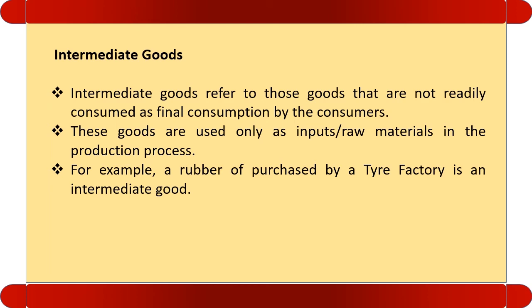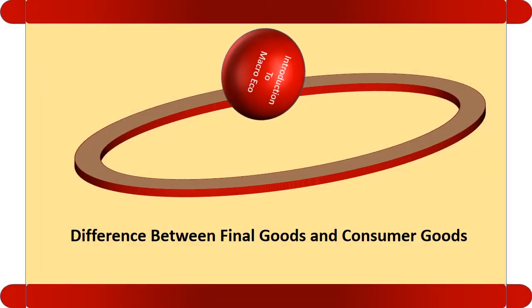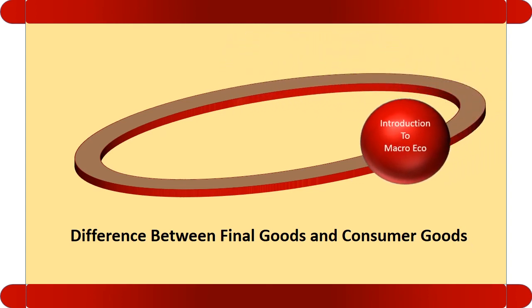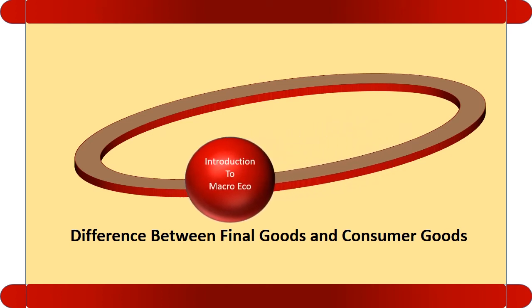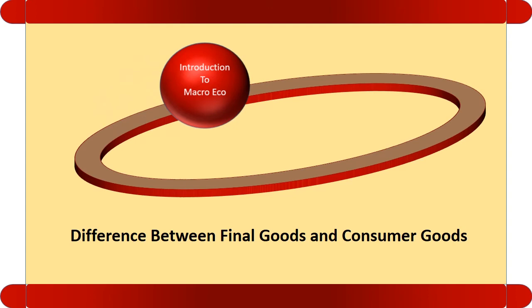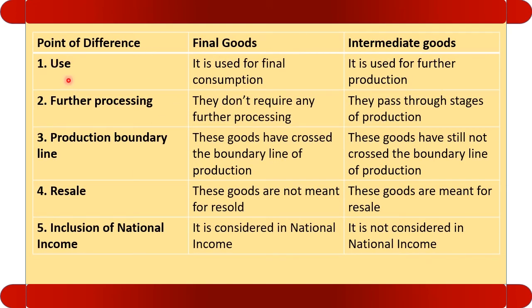We discuss the difference between final goods and intermediate goods. On the basis of usage, final goods are used for final consumption, whereas intermediate goods are used for further production process.